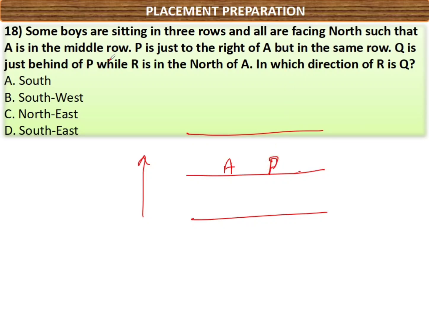Q is just behind P. All are facing north, so P's behind will be here. So behind P is Q, while R is in the north of A. So R is in the north with respect to A. Now, in which direction is Q from R? That means we have to see from R the direction of Q. We have to tell Q's direction with respect to R. What is your answer? South-east. That's it. Option D is the right answer.